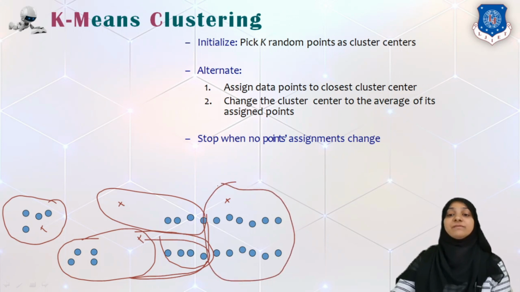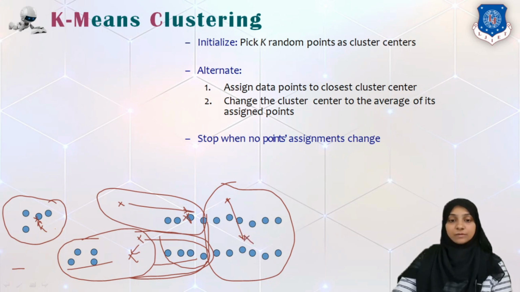Now, what will happen? We will recalculate the mean. So the mean will be shifted nearer to the points. This one will be shifted into the center. This mean will now be shifted to the center of this set of points, and this mean will be shifted here, between these sets of points. And this mean will now be shifted to its center. So the new positions of the means are this one, this one, and this one.